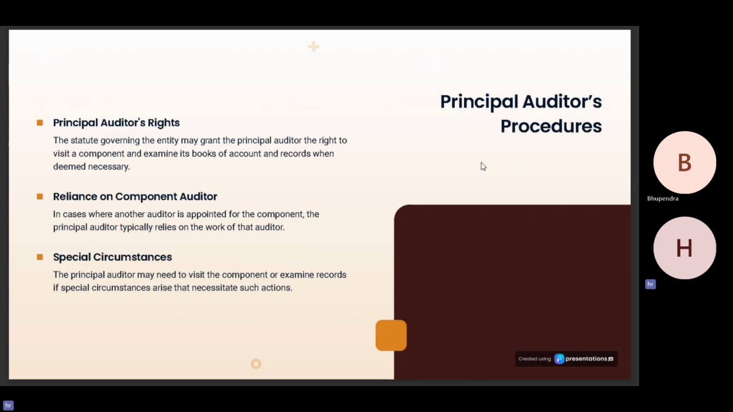Reliance on component auditor. In cases where another auditor is appointed for the component, the principal auditor typically relies on the work of that auditor after performing additional procedures for the same. Special circumstances. This point is similar to before. If any special circumstances arise during the course of the audit, the principal auditor may determine the need to visit the place of business of the other component which the other auditor is auditing.